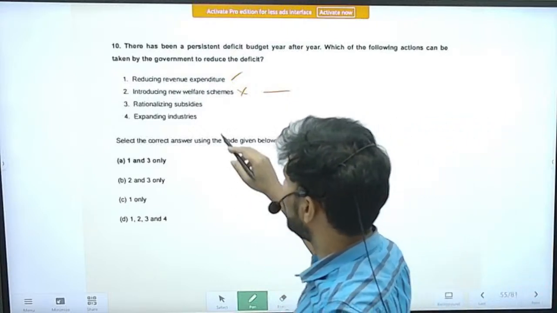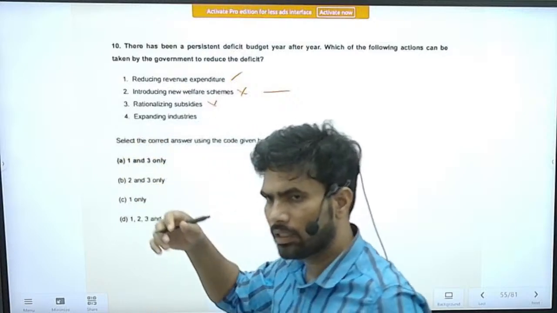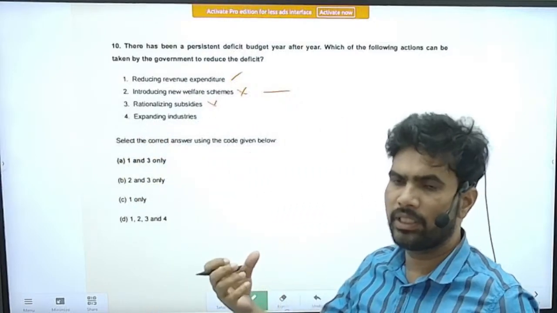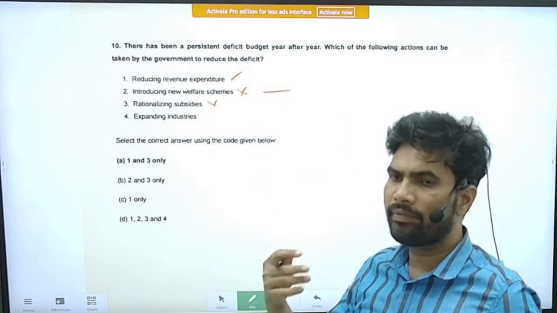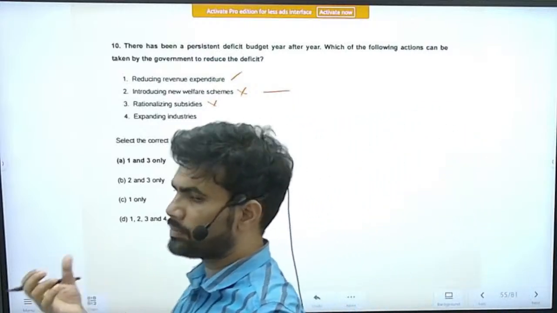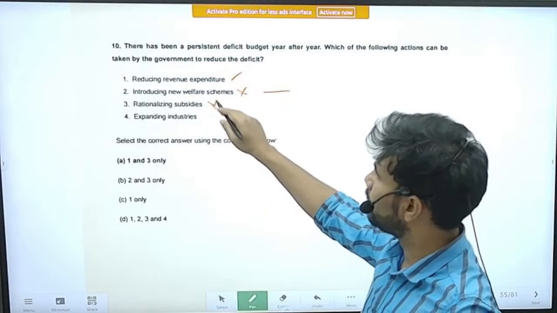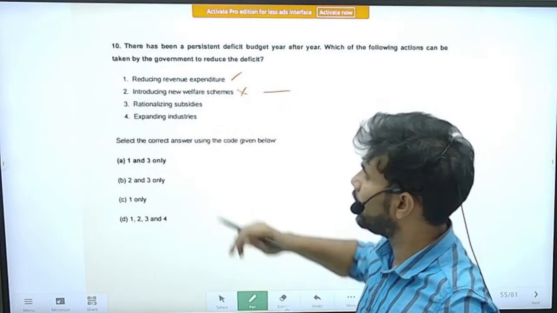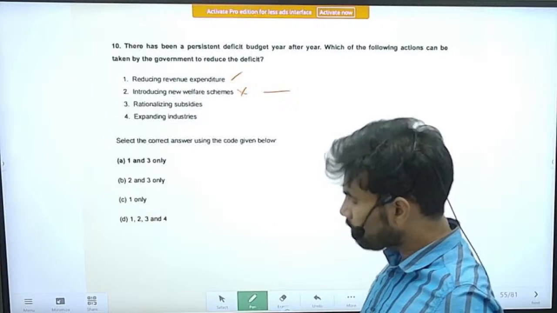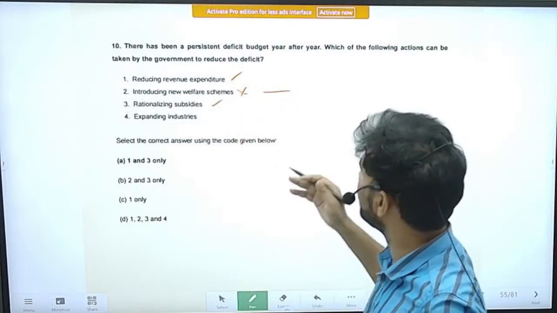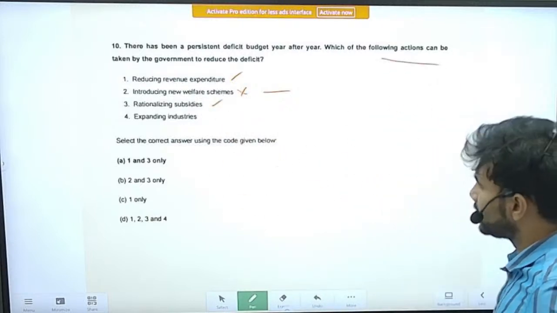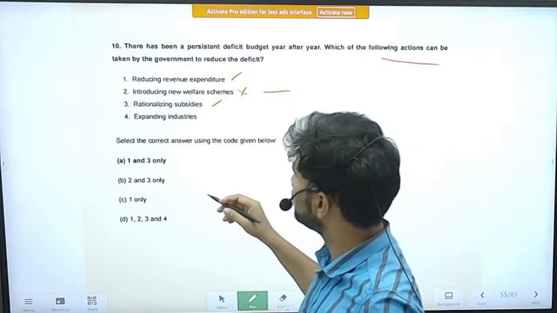Rationalizing subsidies. So rationalizing means somewhat the subsidies in our country are irrational. We are giving subsidies more than actually required. So this will also help reduce the fiscal deficit, or whatever that is, budget deficit. Expanding industries, right?